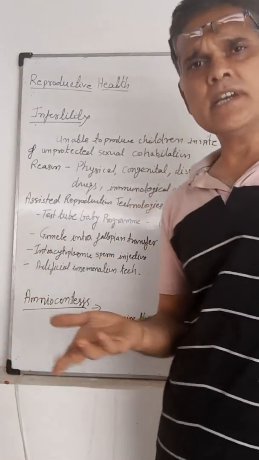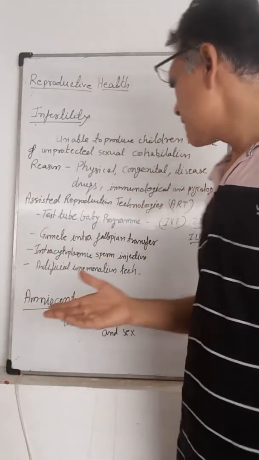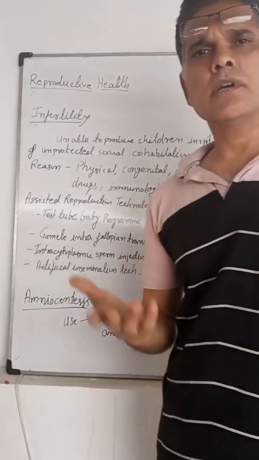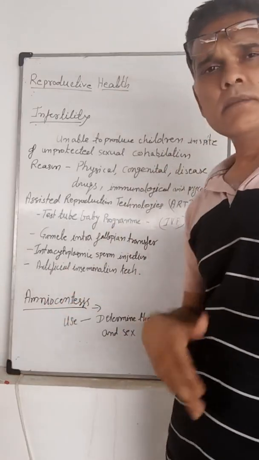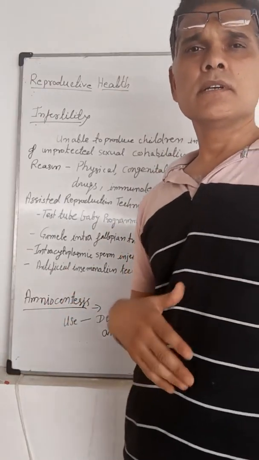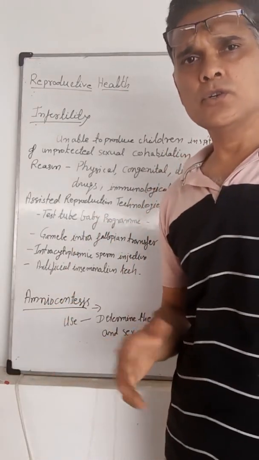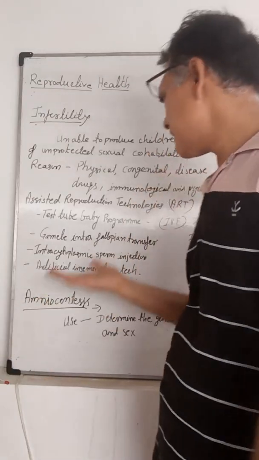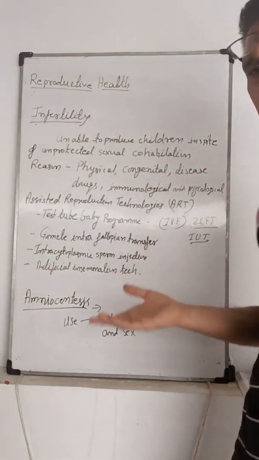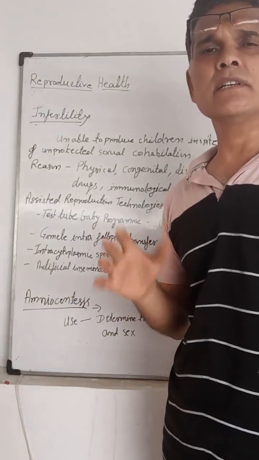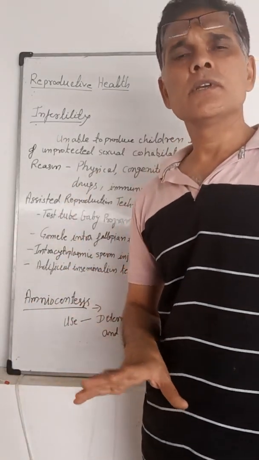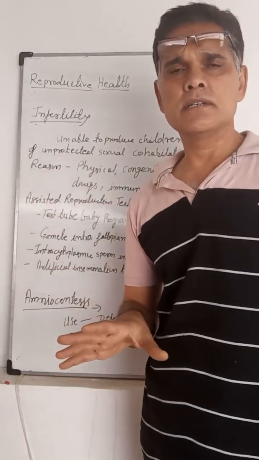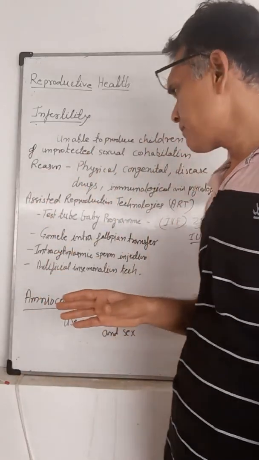Sometimes the physical condition is not there. Sometimes the particular person has different types of disease, or sometimes that person is a drug addict, due to which they cannot be fertile. Immunological or psychological reasons may also be behind infertility. So these are the different reasons for infertility.